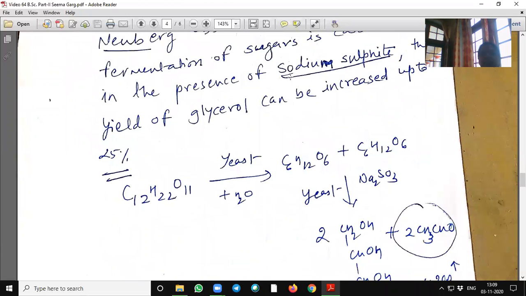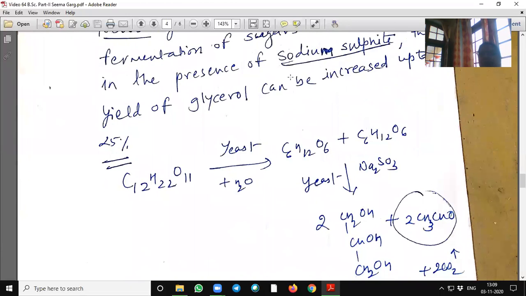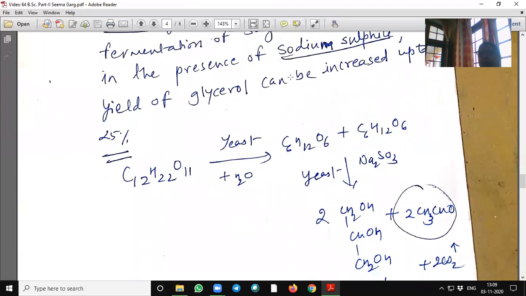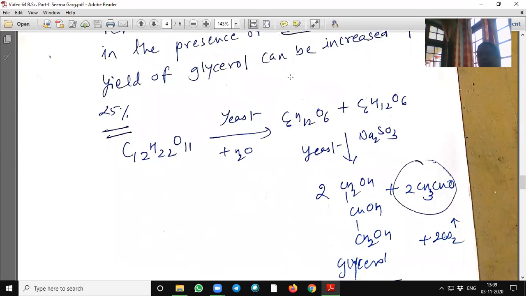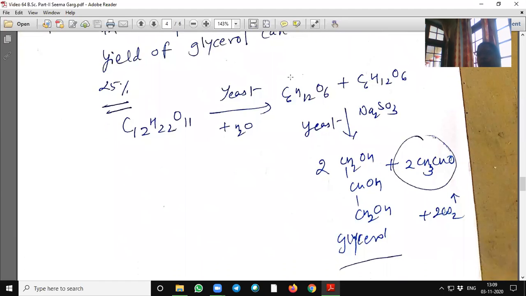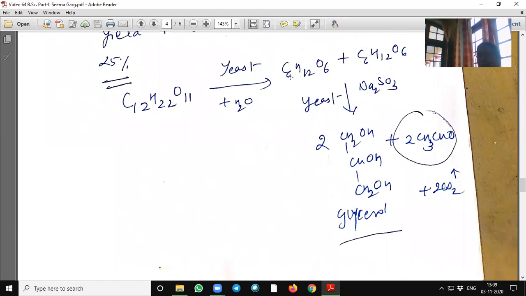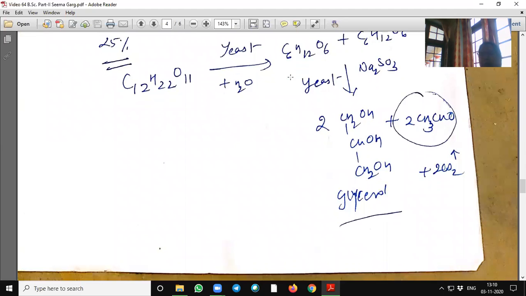See the sugar: on yeast fermentation, it will hydrolyze into glucose, and then on fermentation in the presence of sodium sulfide, it will give glycerol, acetaldehyde and carbon dioxide.